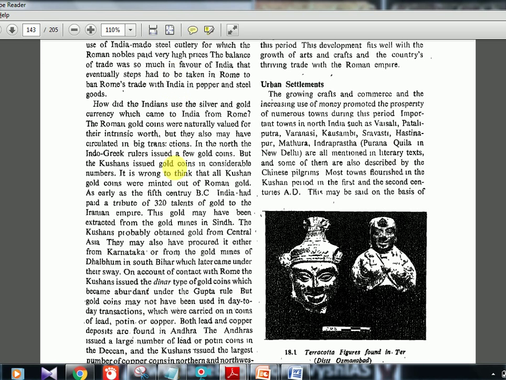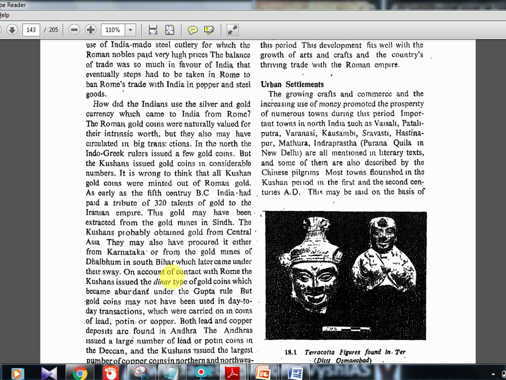Here, Kushanas and Indo-Greeks issued gold coins. All these stories we have covered already, so I am not repeating them. Now, these are certain gold sources here, like gold mines in Sindh. Then Kushans got it from Central Asia, and I think in Bihar also. Dalbhum is actually in South Bihar, maybe present-day Jharkhand. There also gold mines are there, so you should know this. Okay, Sindh is there, Dalbhum is there. So India is a very rich country with lots of resources. That is what they are trying to explain here.